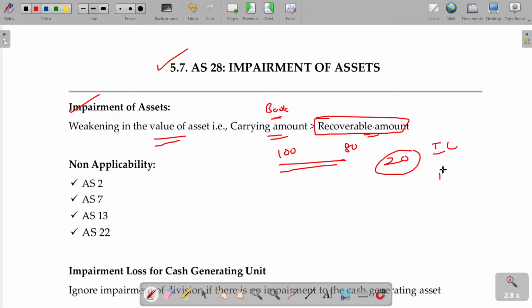First, you have to debit the P&L account. If there is any revaluation reserve already available, then you can adjust it against the revaluation reserve. That calculation you already learned in PPE, so you follow the same. This impairment of assets is not applicable to what? Inventory, Ind AS 2; contract assets, Ind AS 7 and 13; investments; and deferred tax assets, Ind AS 22. For these, this will not be applicable.